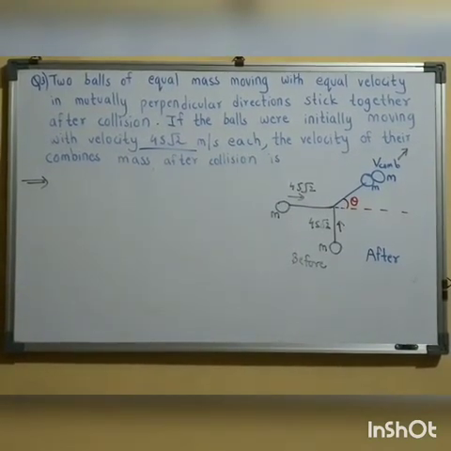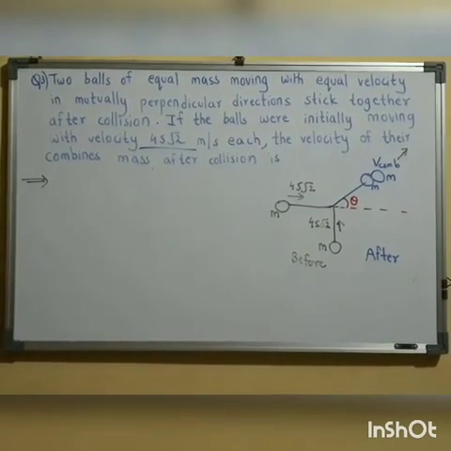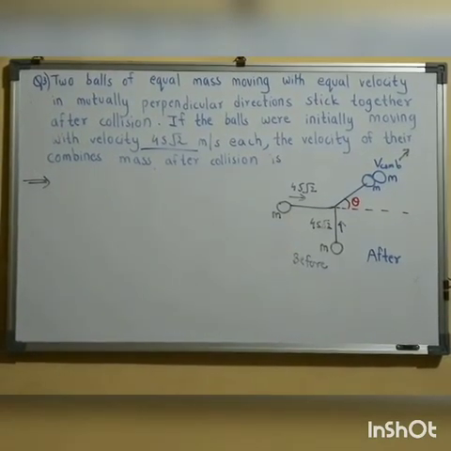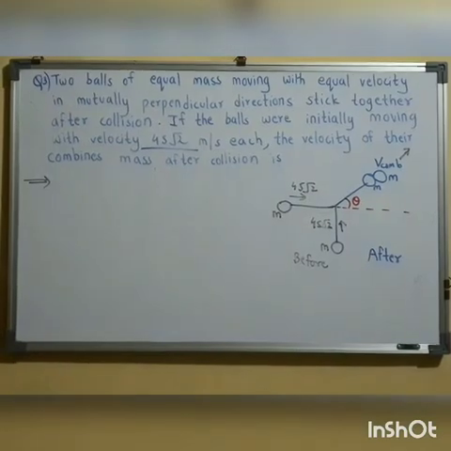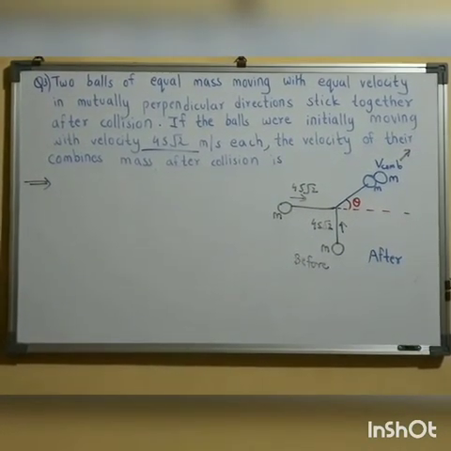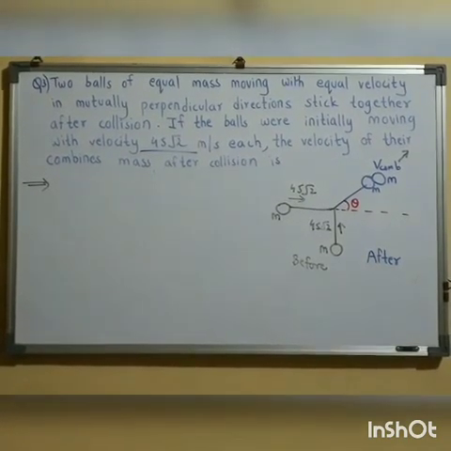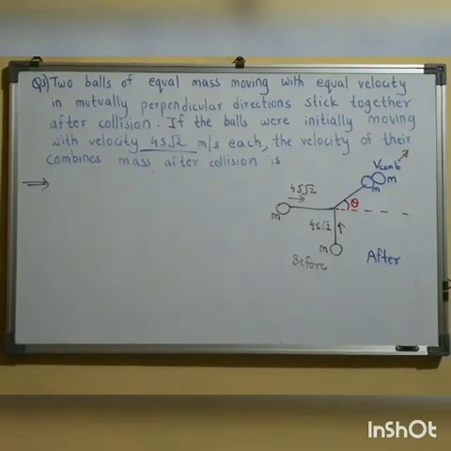Now both undergo a collision, and after collision they stick together and move with a combined velocity. What you need to calculate in this question is their combined velocity. Since the body is combined, it is moving at a certain angle theta with respect to the horizontal.